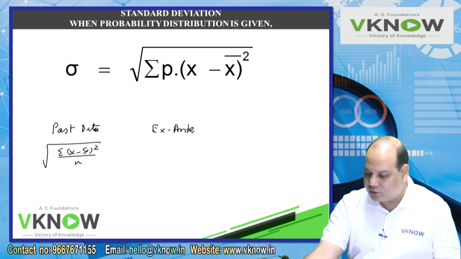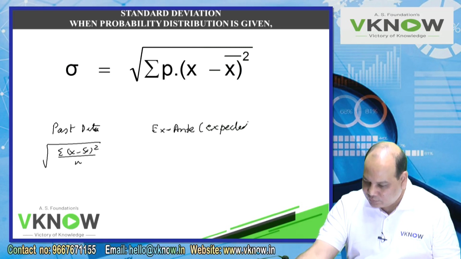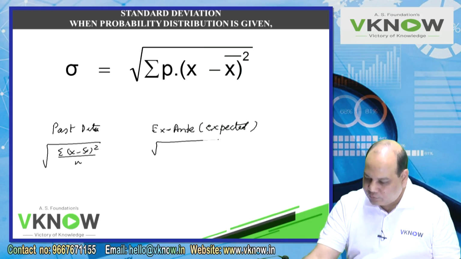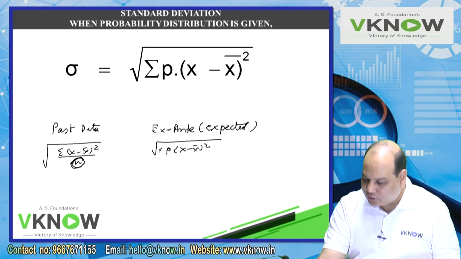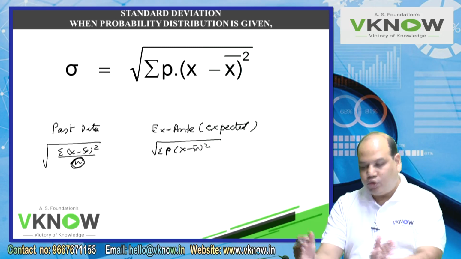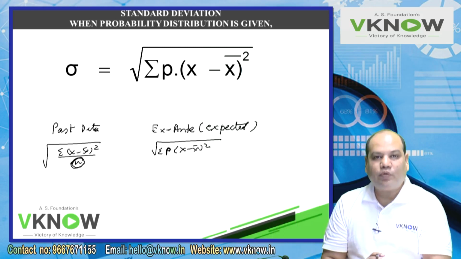expected data for future is given, then the formula will be summation p into x minus x bar square. So instead of dividing by n here, the formula changes here, and here you will multiply by the probability. That you will see also comes when we will discuss something like covariance.